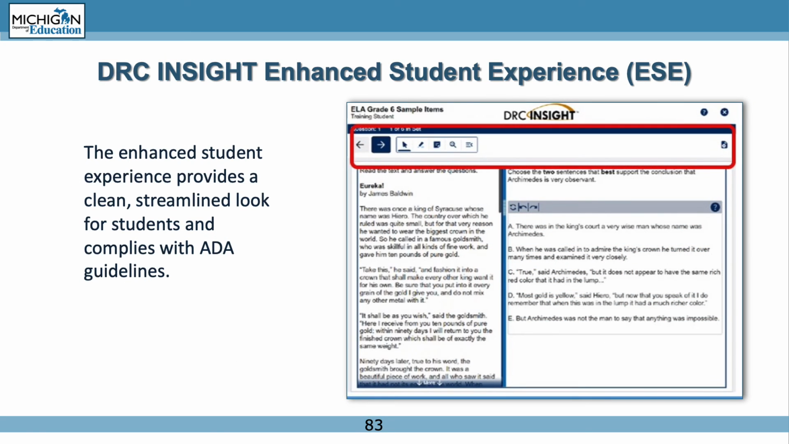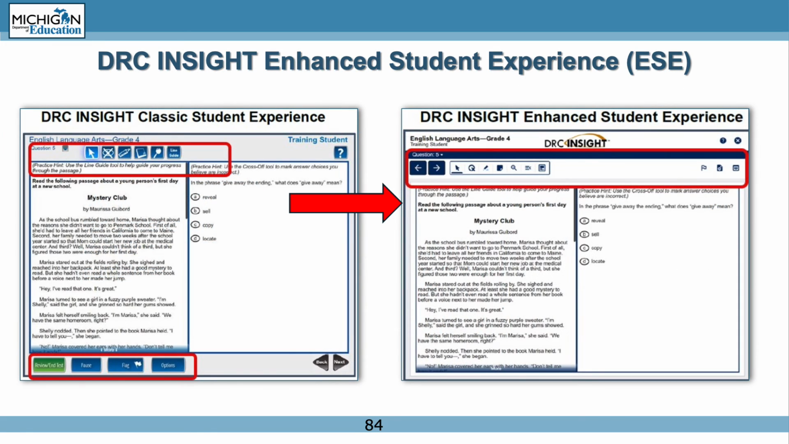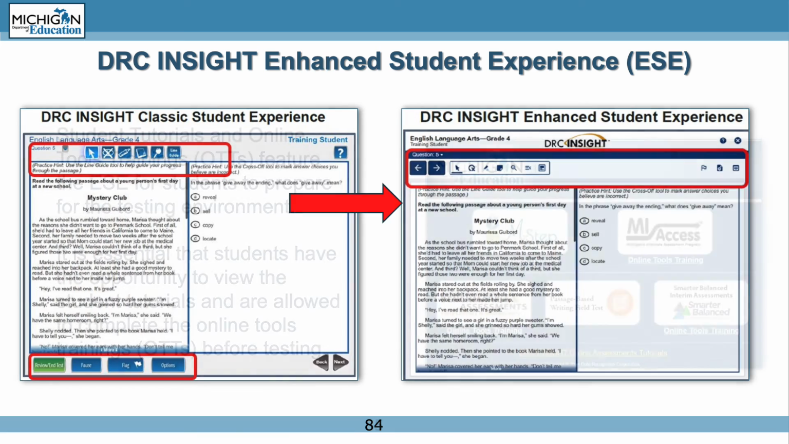The enhanced student experience provides a clean, streamlined look for students and complies with ADA guidelines. The enhanced student experience features header icons. This is different than prior years, which had both header and footer commands. This slide shows side by side the previous version of Insight and the updates with the enhanced student experience. You'll notice some of the navigation buttons and tools have moved from the bottom of the screen to the top.